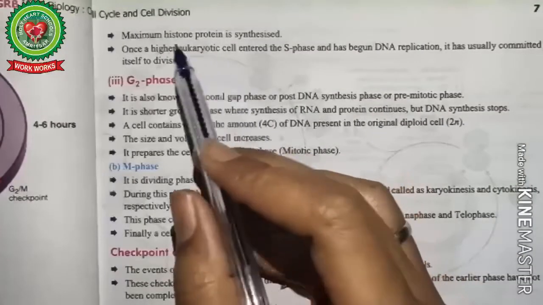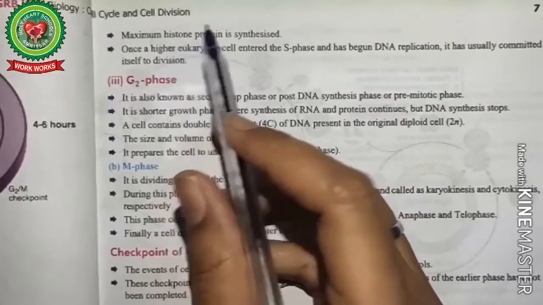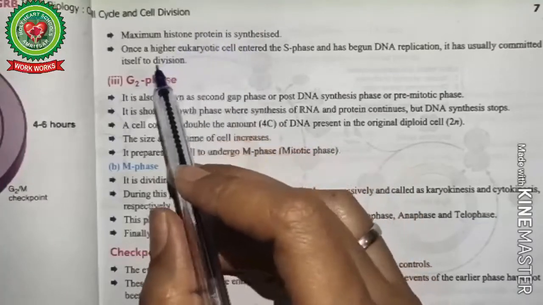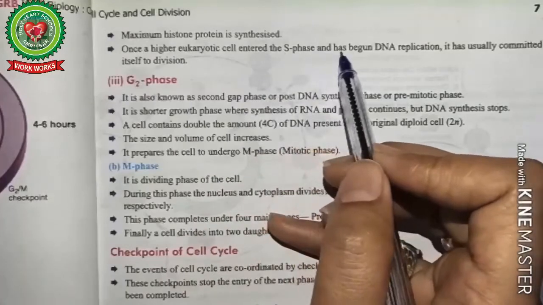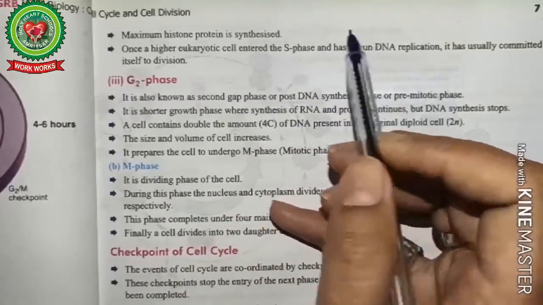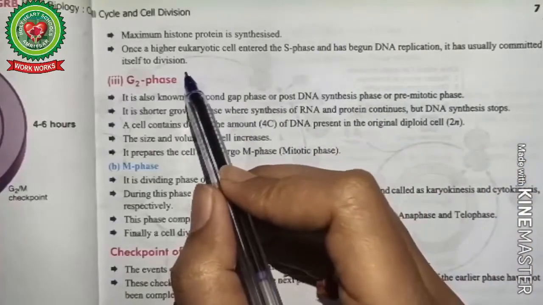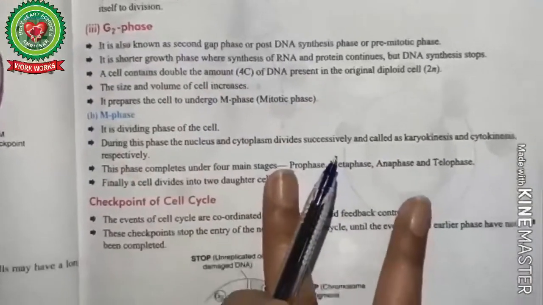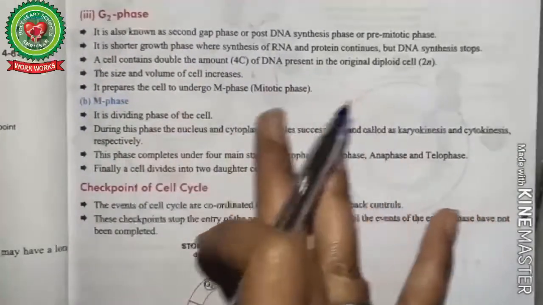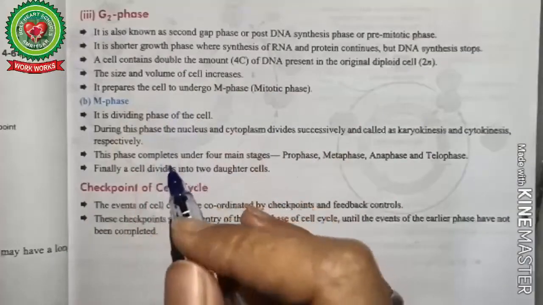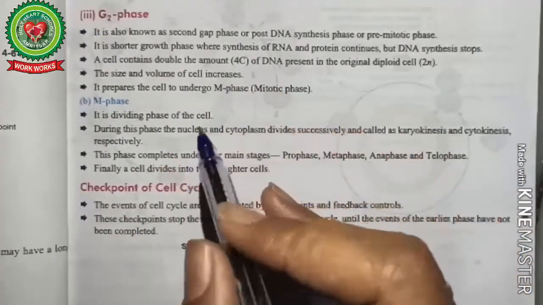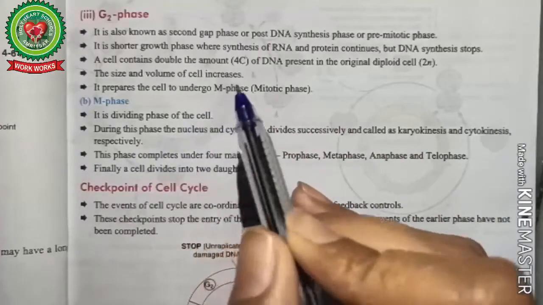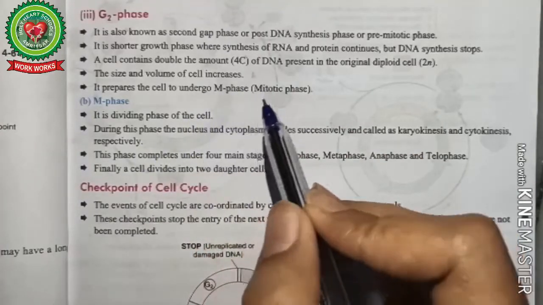Here in S phase, we already know histone proteins are synthesized. Eukaryotic cells, once they have completed S phase and begun DNA replication, are committed to cell division. After that, G2 phase is there, which is the shortest phase, in which cell content and RNA and proteins will be synthesized, but there is no change in DNA content, meaning the DNA duplication stops here.